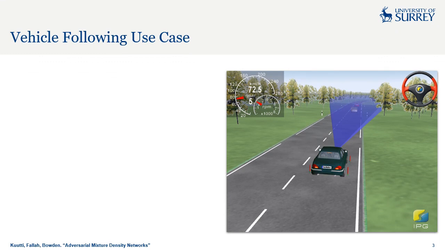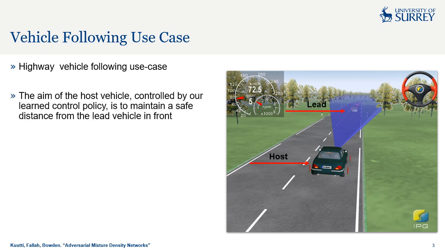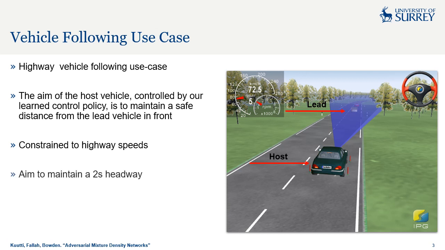Our proposed use case is a highway vehicle following scenario where the host vehicle is an autonomous vehicle controlled by a learned control policy, and it aims to maintain a safe distance from the lead vehicle in front. All driving is constrained to highway speeds on a straight road without any lane changes. The aim of the host autonomous vehicle is to maintain a 2-second headway from the lead vehicle in front by controlling the gas and brake pedals of the vehicle with continuous control actions.